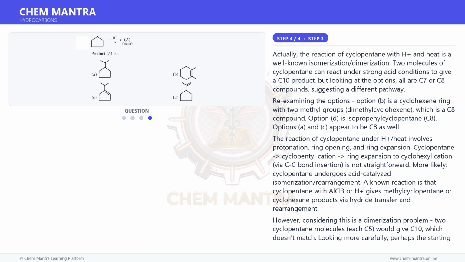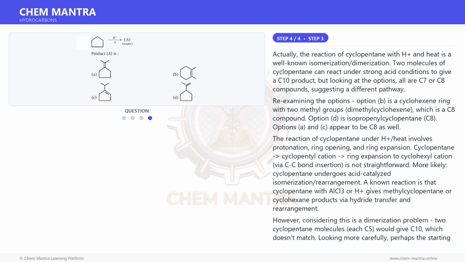The cyclopentane ring opens under strong acid to give a secondary carbocation which can recyclize to a 6-membered ring, more stable. The ring expansion of cyclopentyl carbinyl cation to cyclohexyl cation is well known. With methyl migration and elimination, 3,4-dimethylcyclohex-1-ene, option B, would be the thermodynamically favored product as it has a trisubstituted double bond, more stable by Zaitsev's rule, in a 6-membered ring.